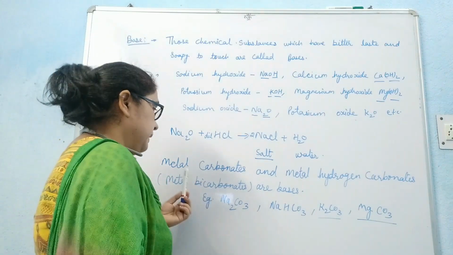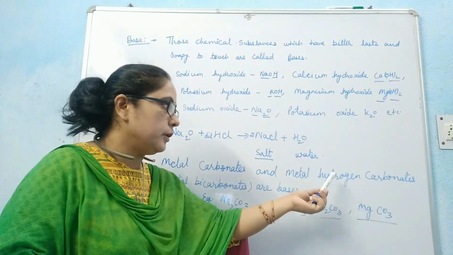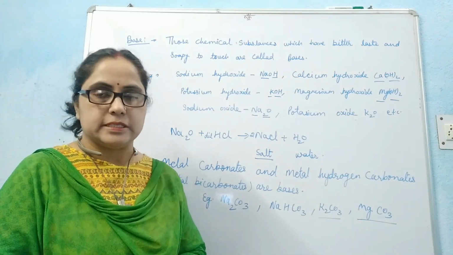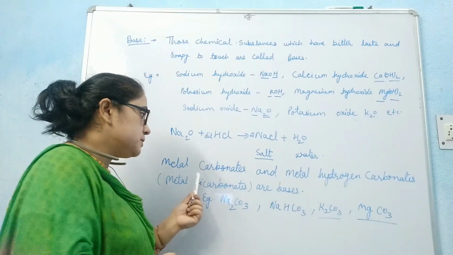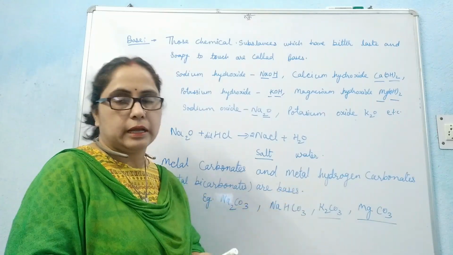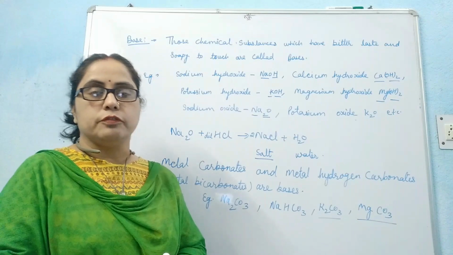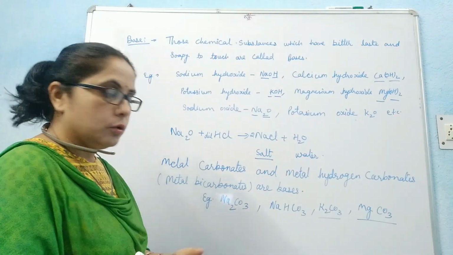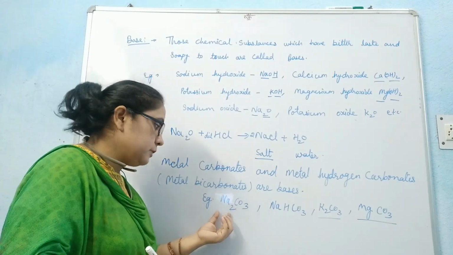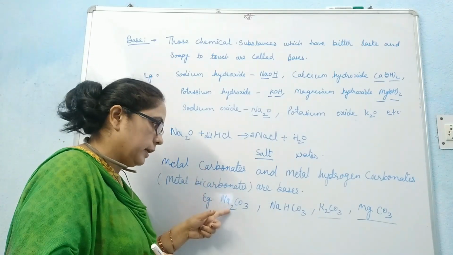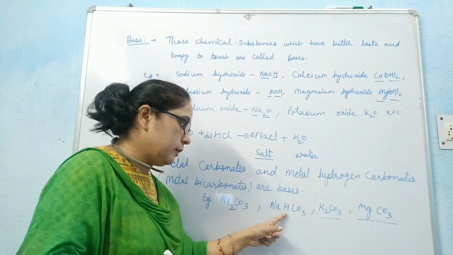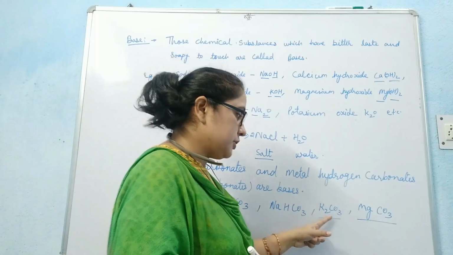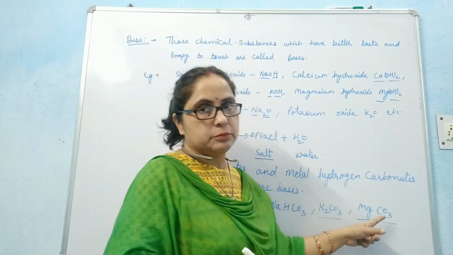It means metal carbonates and metal hydrogen carbonates, also called metal bicarbonates, are also a category of bases, because when these react with acid they form salt and water. See the example. Metal carbonate examples are Na2CO3, sodium carbonate, and NaHCO3, sodium hydrogen carbonate, or sodium bicarbonate. Similarly, potassium carbonate and magnesium carbonate.